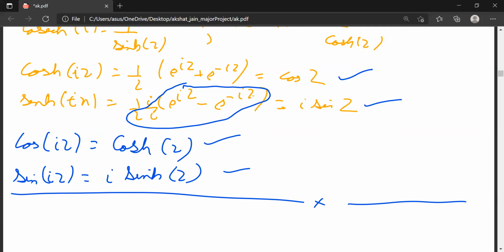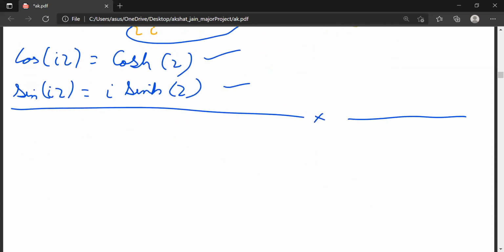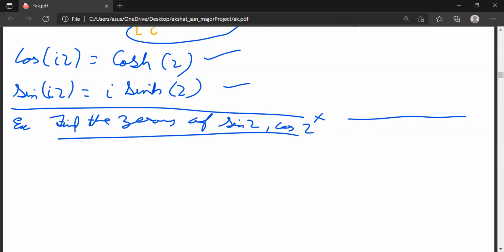And some more. Let's do one question. Example: find the zeros of sin z and cos z. Or maybe this type of question can be asked in other words: solve sin z equals 0 or cos z equals 0.